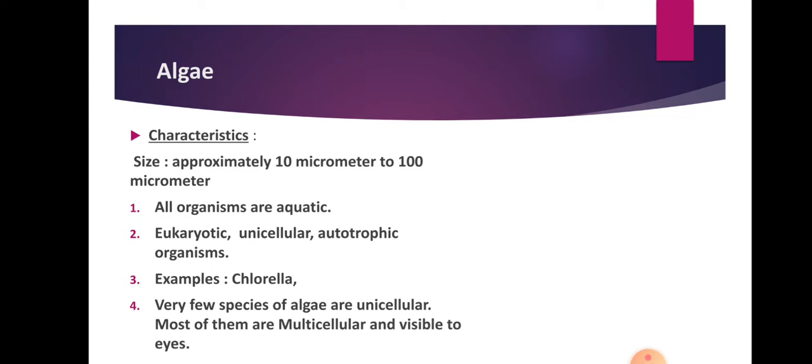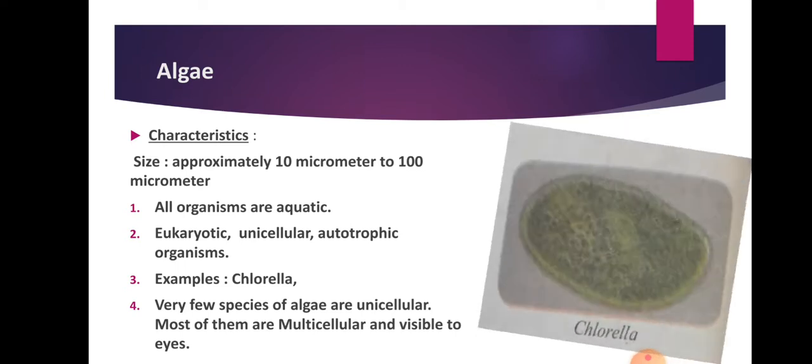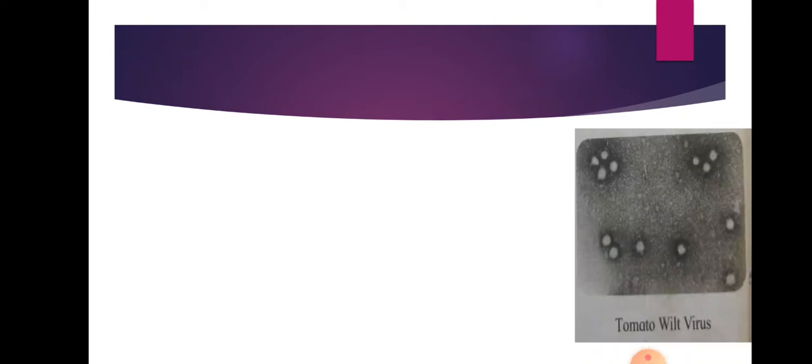Very few species of algae are unicellular. Most of them are multicellular and visible to our eyes. Here we can observe the example of chlorella. After chlorella, the next group that we have to observe, the last part of our classification, that is viruses.